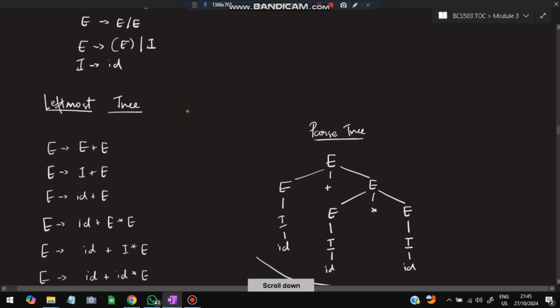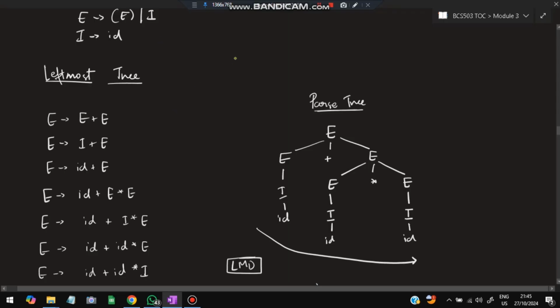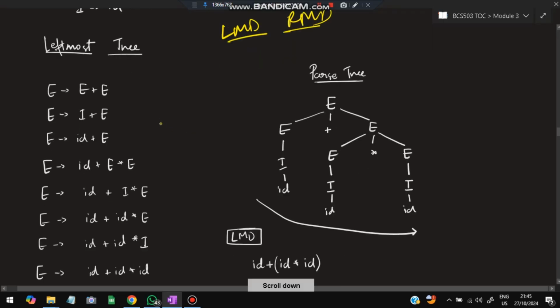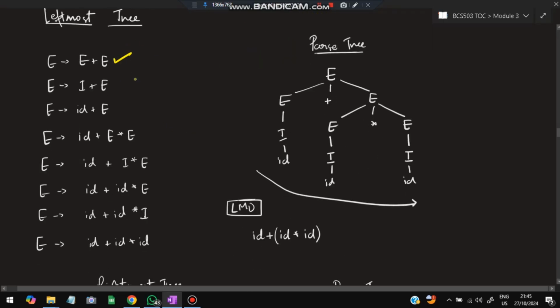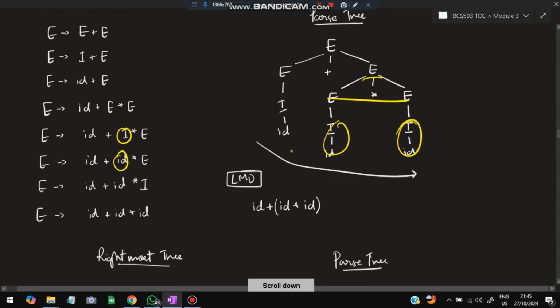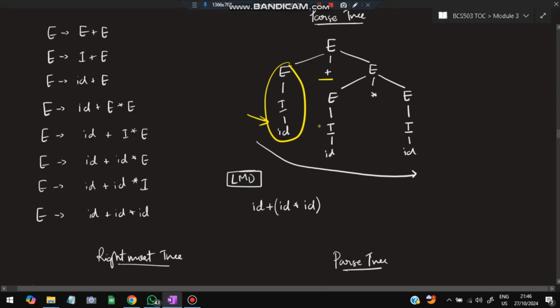Now see, you have to derive both LMD and RMD. Both you have to derive if you want to check if it's ambiguous. So for the leftmost tree, E plus E, I plus E, ID, like that you will be substituting from the left, and you'll obtain my equation. Based on these derivations, you'll be writing this one. E plus E, E plus E. Then second step, E became I became ID. This E became E star E. This E became E star E. Each of these E became I and ID consecutively. So you'll start from here. When you start from here, it is ID plus, in a bracket, ID star ID.